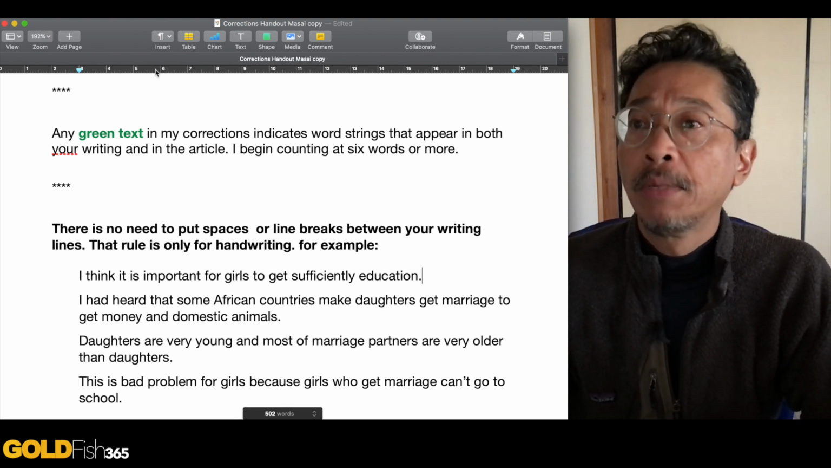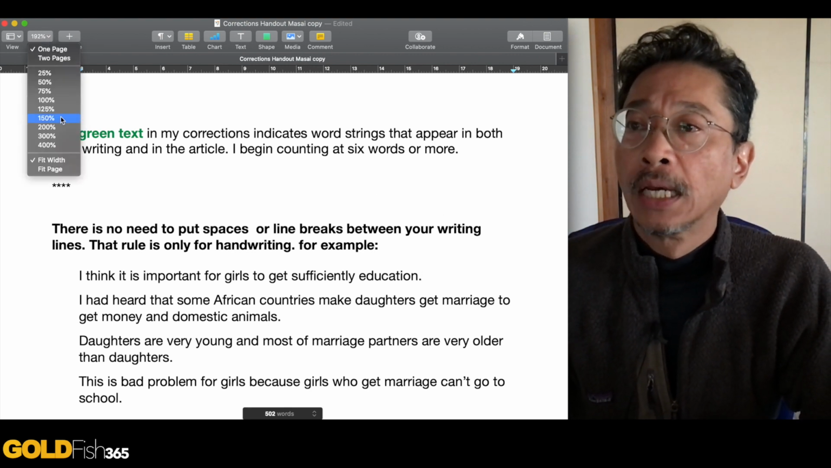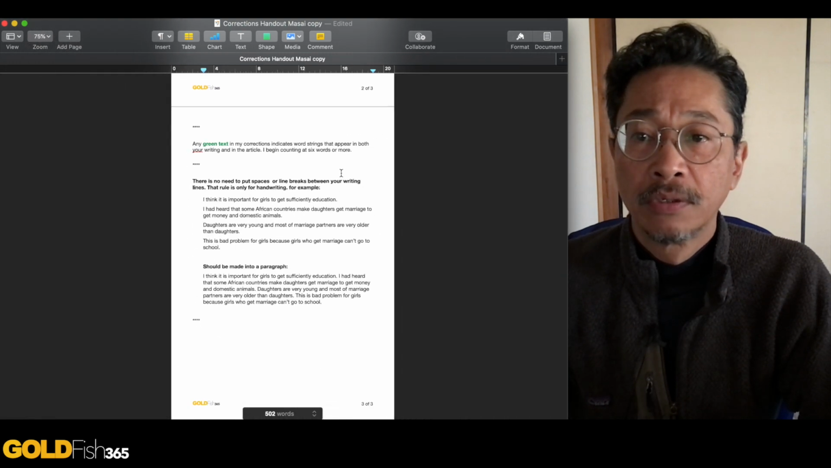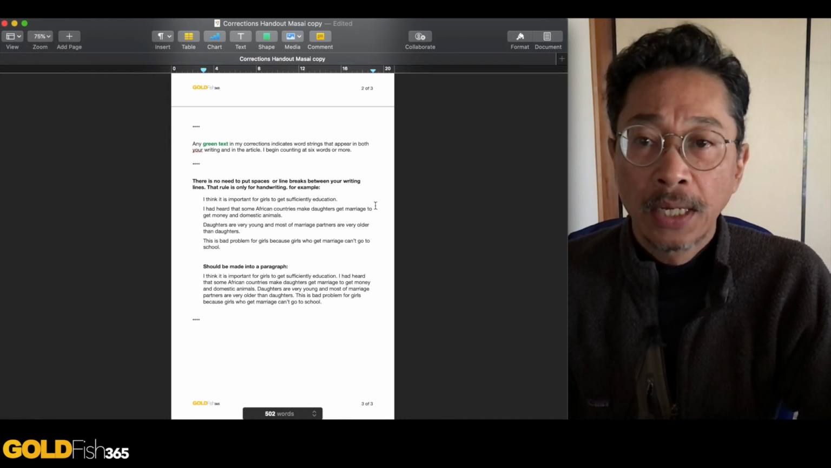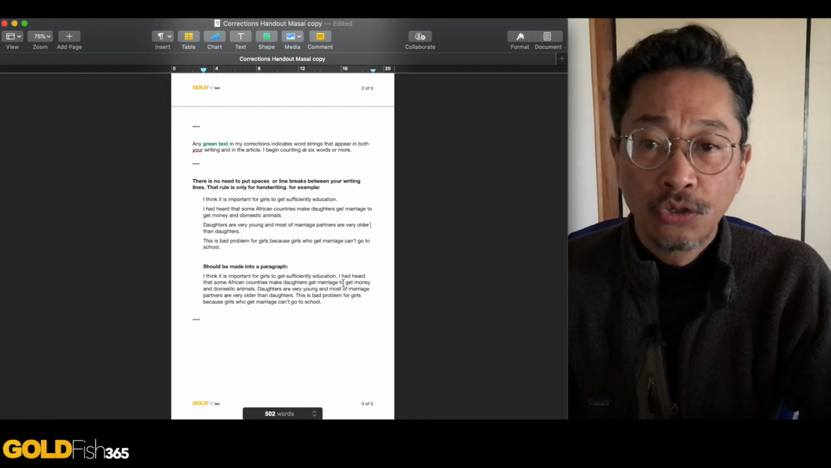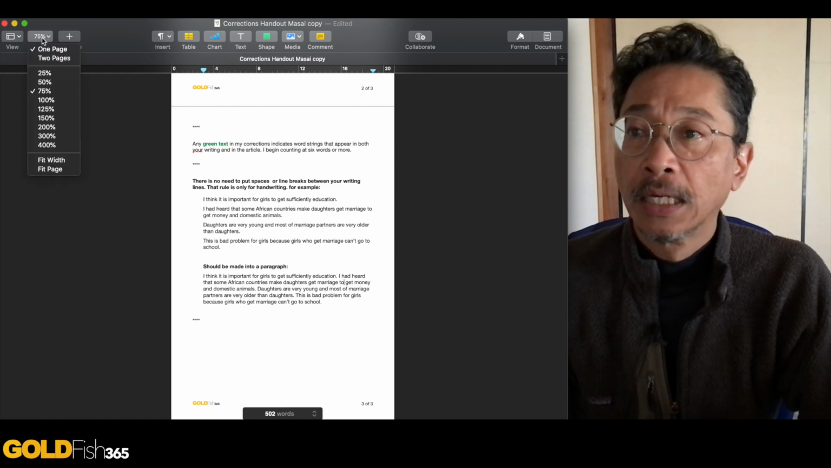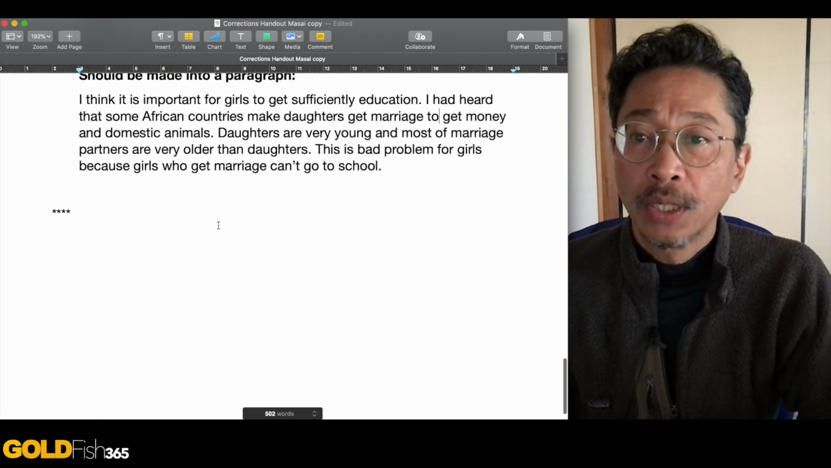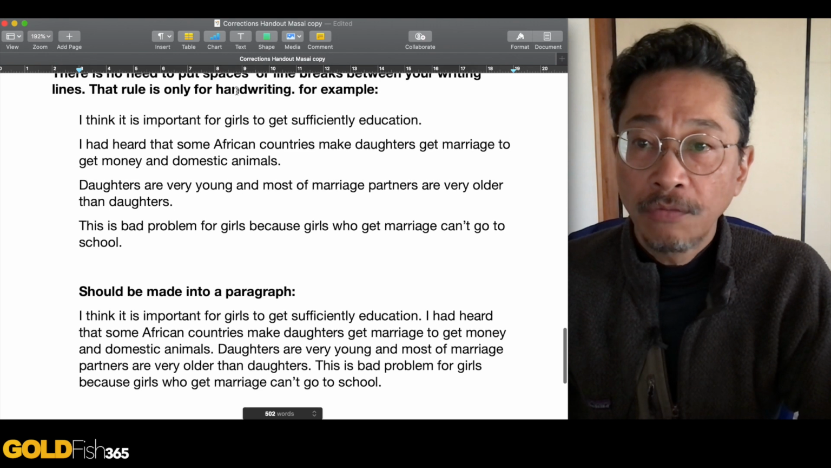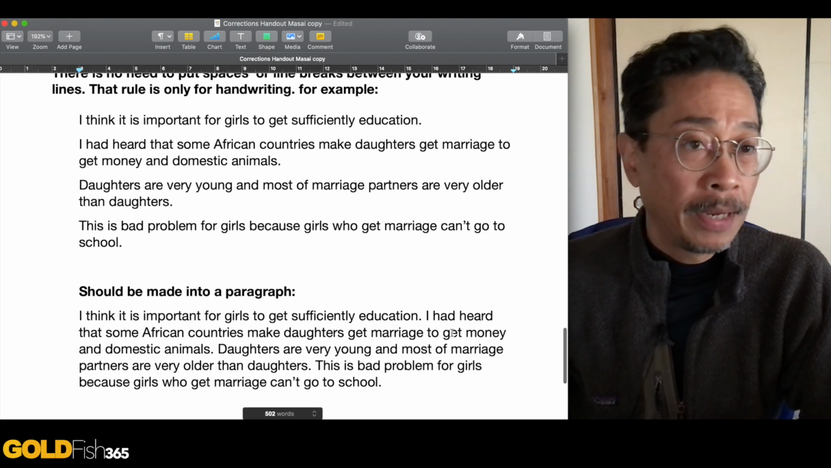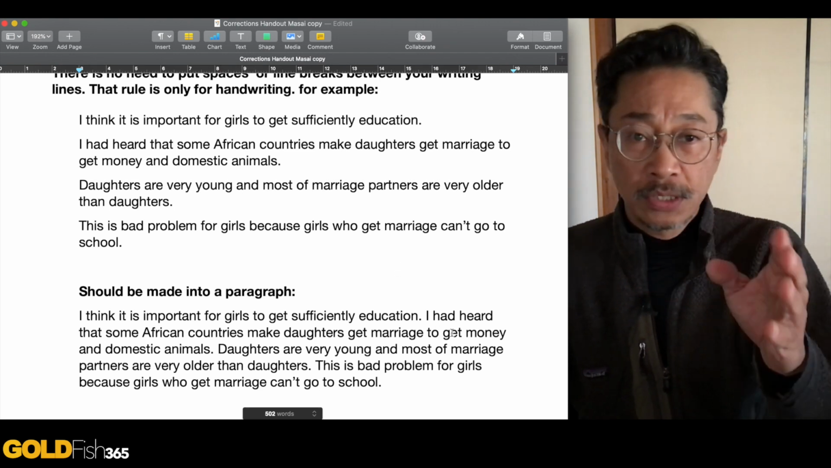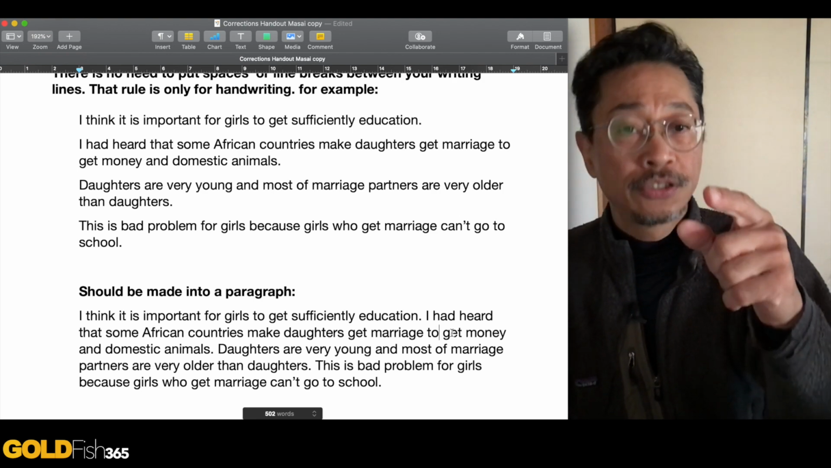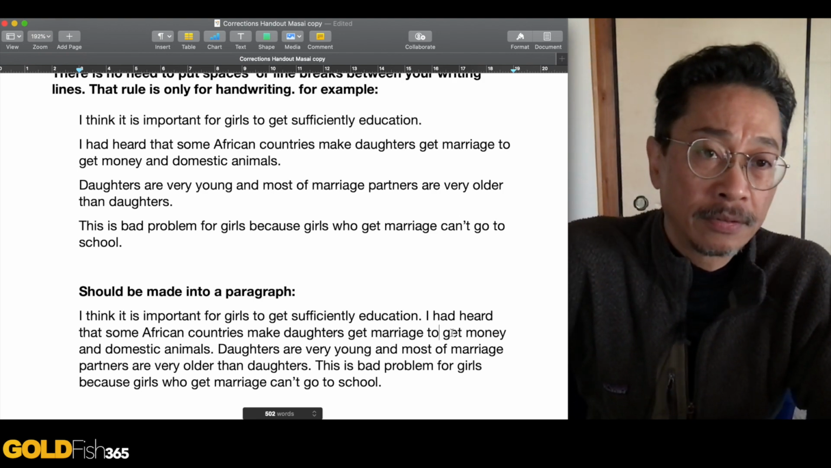So if I make this a little bit smaller, okay? Let's make this 75. This, with one line, one line, one line, should look like this, okay? Let's put that to fit the width. It should look like this. All of these individual lines should be one paragraph. So do not write one sentence, one line. Connect your sentences as paragraphs, okay?